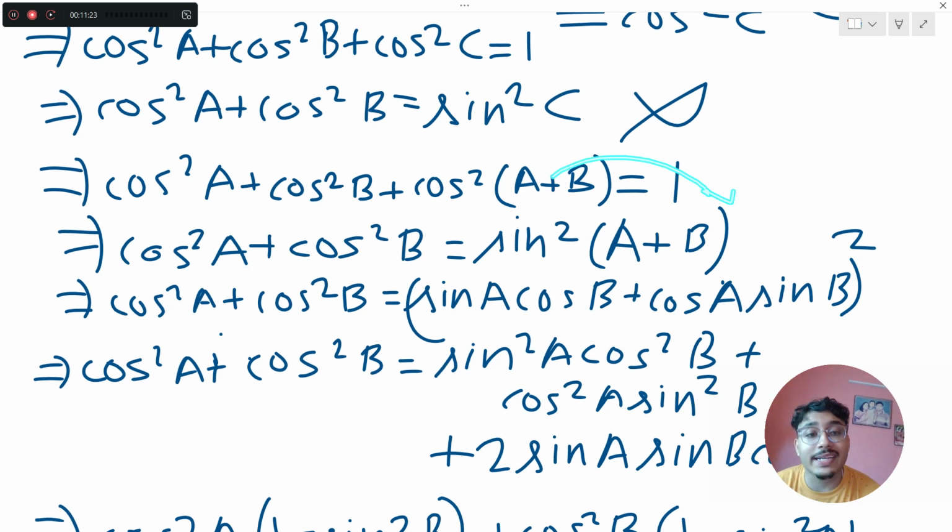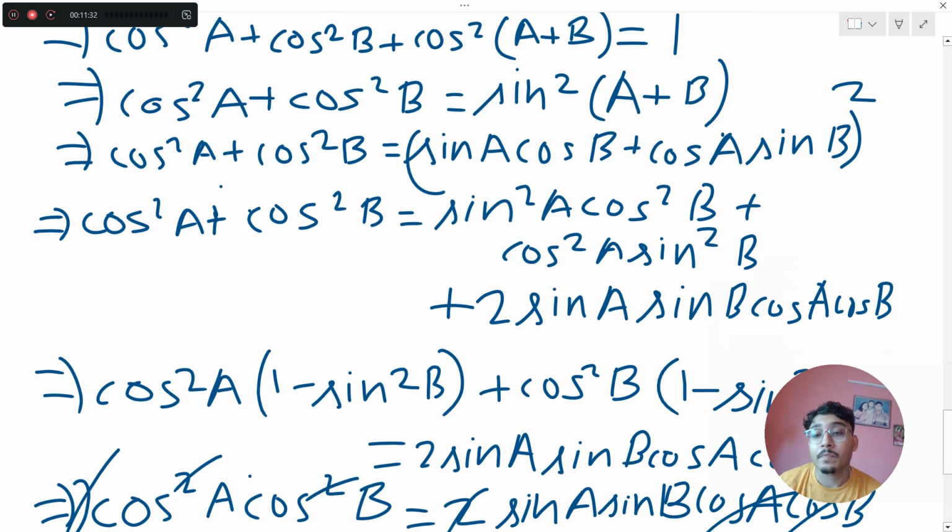So 1 minus cos square theta equals sin square theta. Since my sin square theta plus cos square theta is 1, here my theta is a plus b. So basically it's sin square of a plus b. Cos square a plus cos square b equals basically sine of a plus b का whole square. Sine of a plus b is basically sine a cos b plus cos a sin b. Simple trigonometrical formula, nothing very complex.